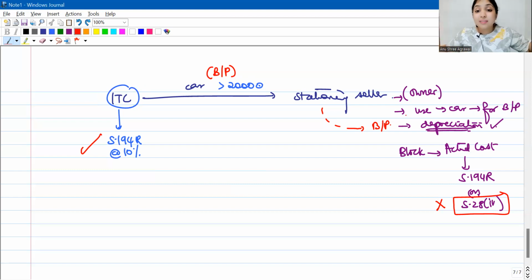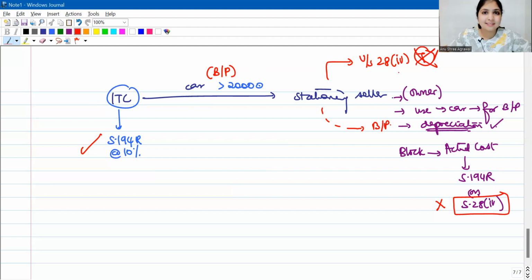Okay. Now, thinking from the stationary seller's perspective, this is a benefit or a perquisite that he has received relating to his business or profession. So under section 28 subsection 4, he is supposed to put it to tax. If he puts it to tax, then whatever value he puts it to tax, the same value will enter the block as actual cost, and on this number he can claim depreciation. But if he did not put it to tax under 28(4), if the amount that was put to tax under 28(4) is 0, then nothing will enter the block, then no depreciation.